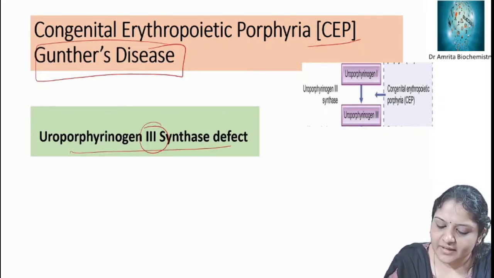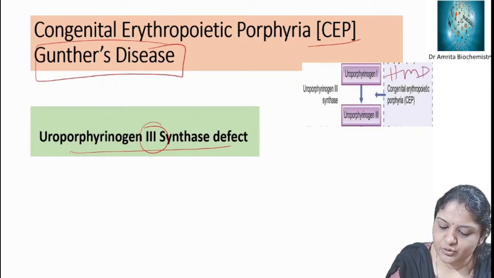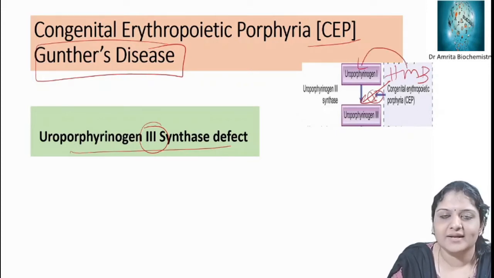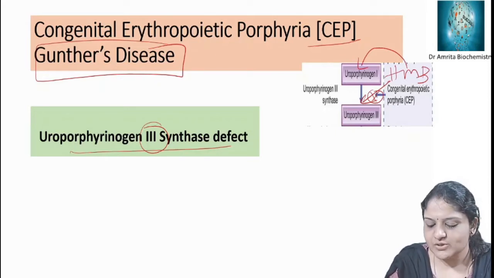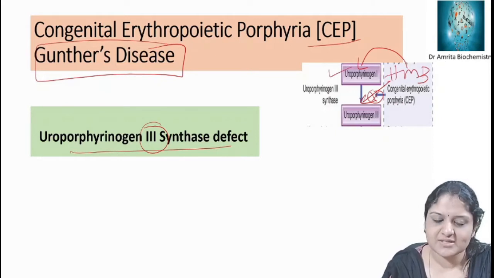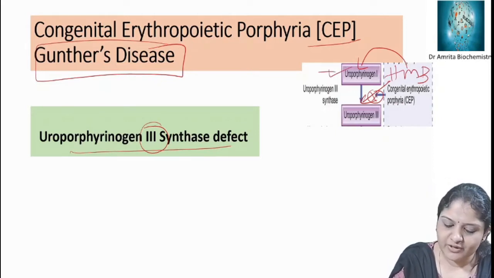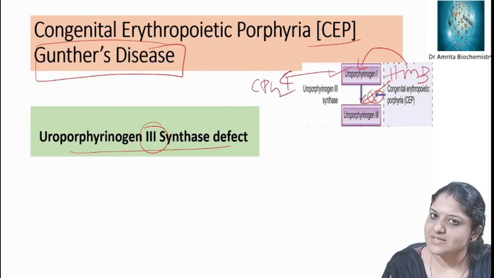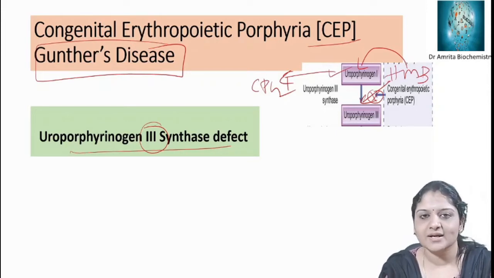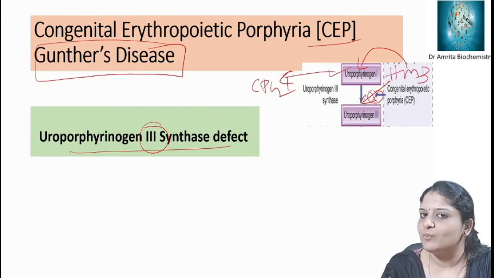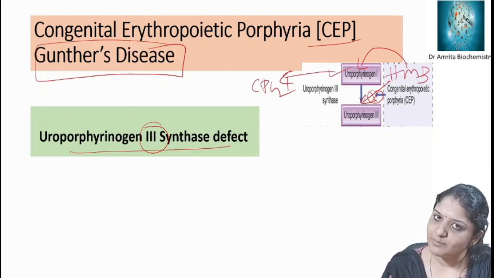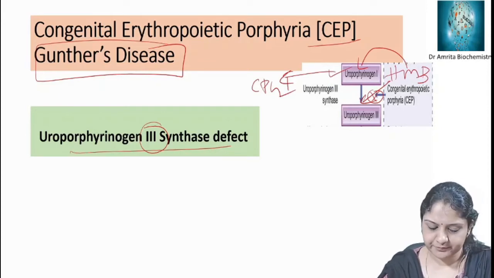So what happens? HMB is not converted to uroporphyrinogen 3. So what happens when HMB is not converted to uroporphyrinogen 3? In its absence, HMB will undergo spontaneous cyclization and form uroporphyrinogen 1. Thus uroporphyrinogen 1 is elevated in congenital erythropoietic porphyria. This uroporphyrinogen 1 will be converted to coproporphyrinogen 1. So the 1 series is elevated because the 3 synthase enzyme is deficient. The cyclization from HMB to uroporphyrinogen 1 does not require any enzyme.